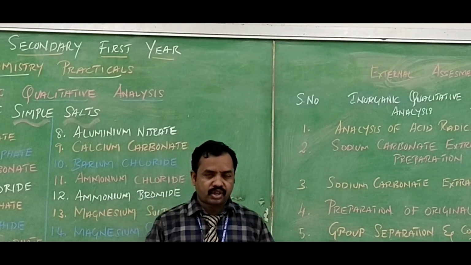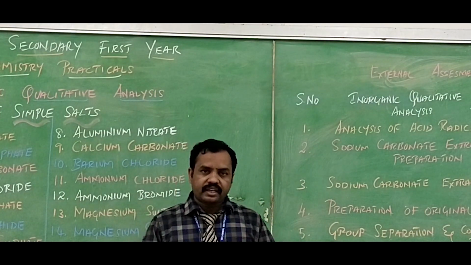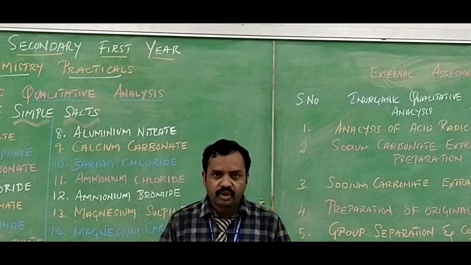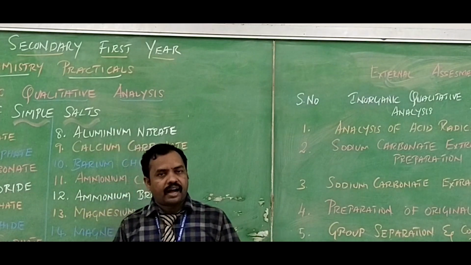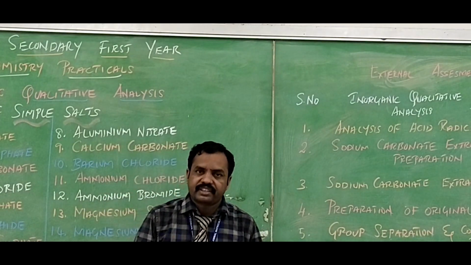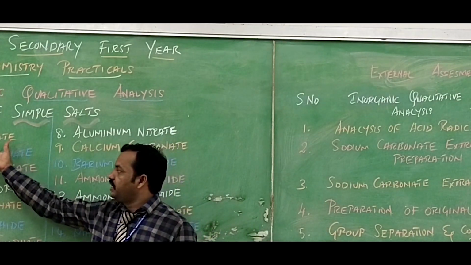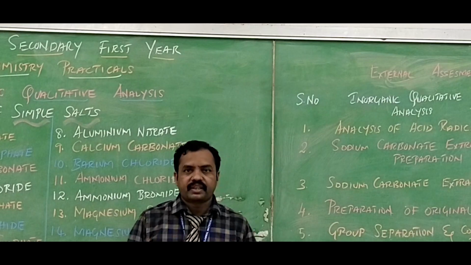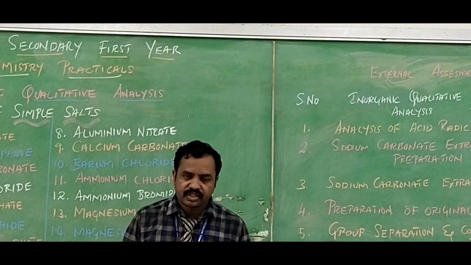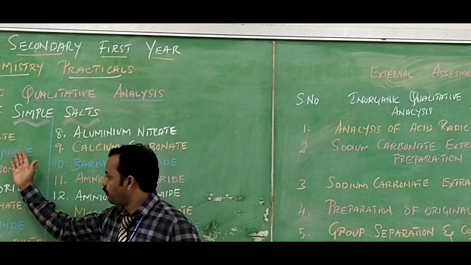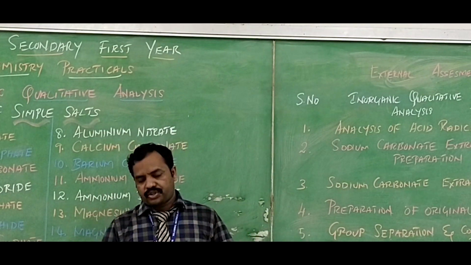The procedure is called a systematic procedure, in which there are different headings. The first heading is the preliminary test, in which you analyze the presence of the acid radical. The next is identification of the anions, that is, identification of the acid radical. Here also we analyze the presence of acid radicals using some tests. After that, the sodium carbonate extract test, in which we also analyze the presence of acid radicals like nitrate, sulfate, carbonate, chloride and phosphate. These are all the acid radicals present in the salts.